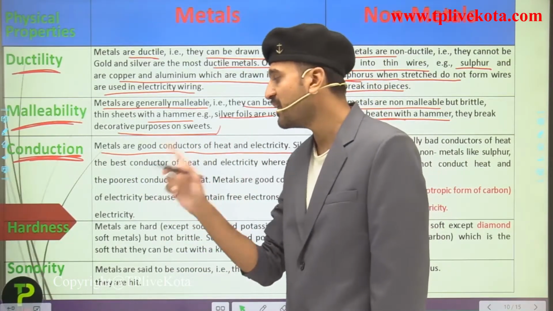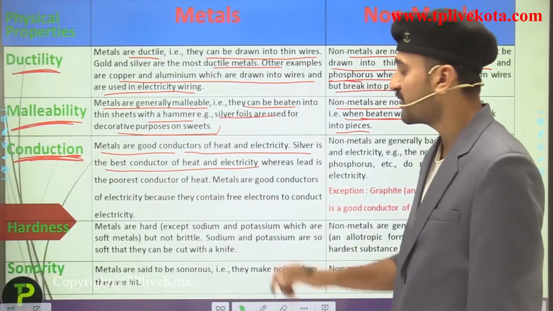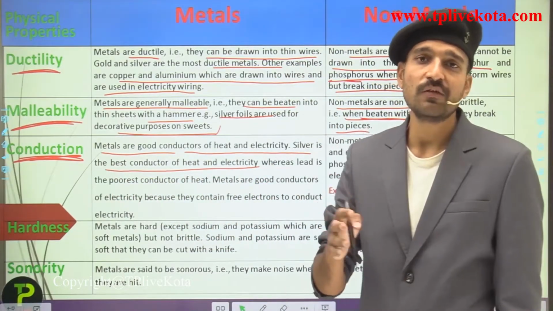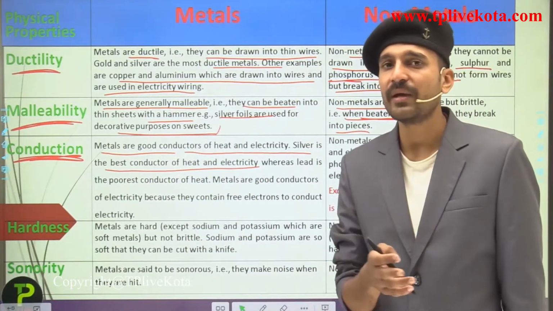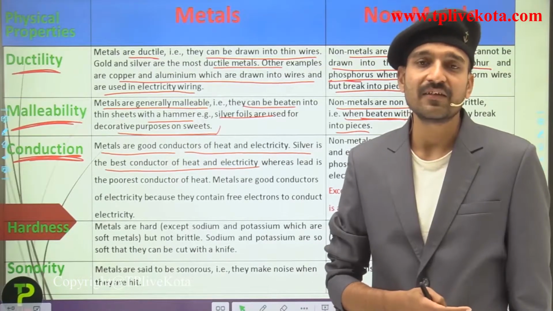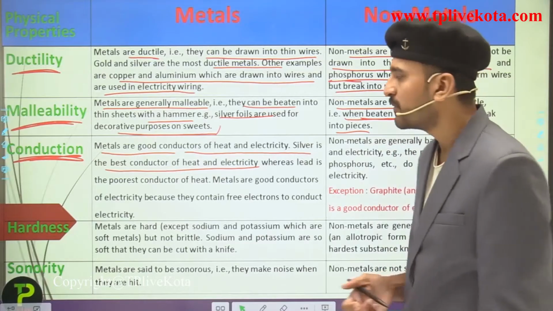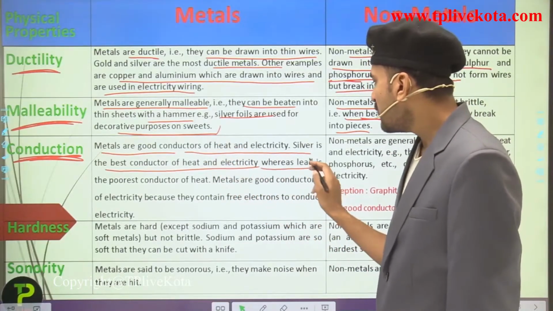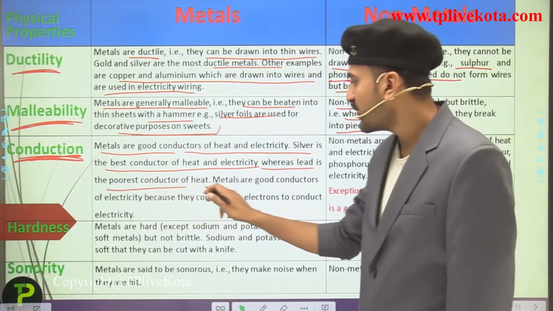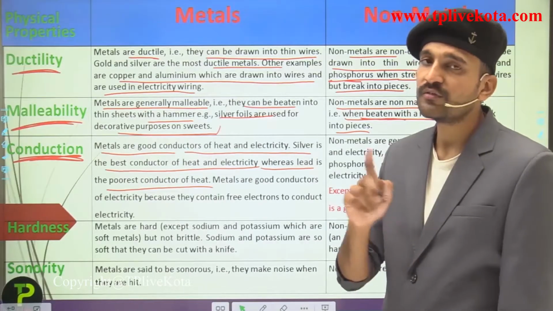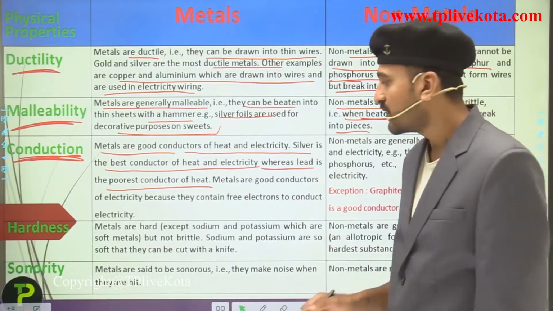Silver is the best conductor of heat and electricity, but we cannot use silver, so instead of silver we use the second best conductor of heat and electricity, that is copper, and the third best good conductor of electricity, that is aluminum. So here lead is the poorest conductor of heat. This you need to remember because it has been asked in several examinations.